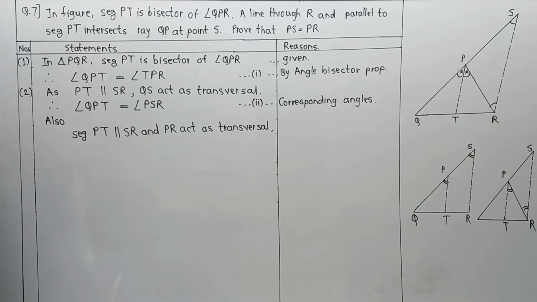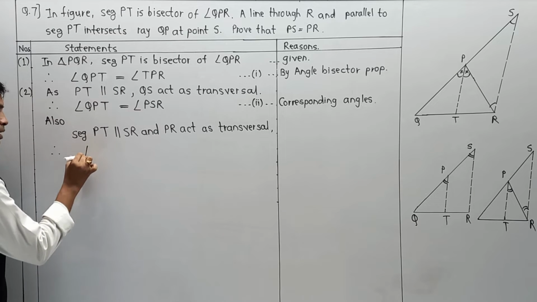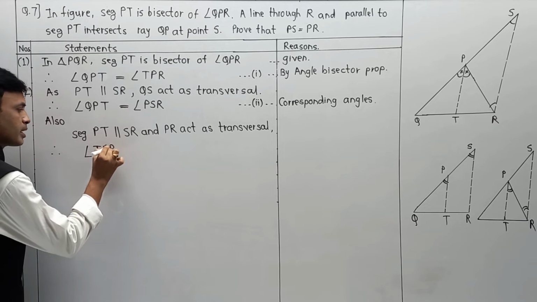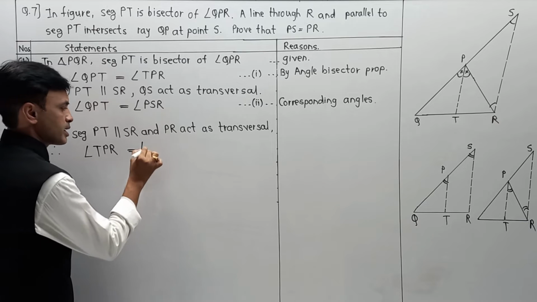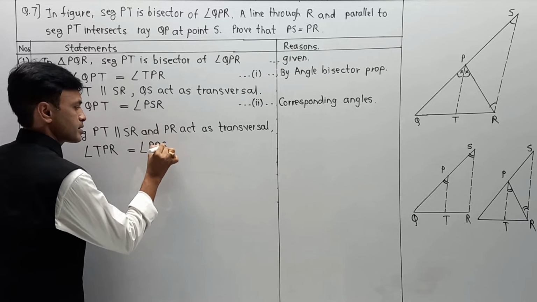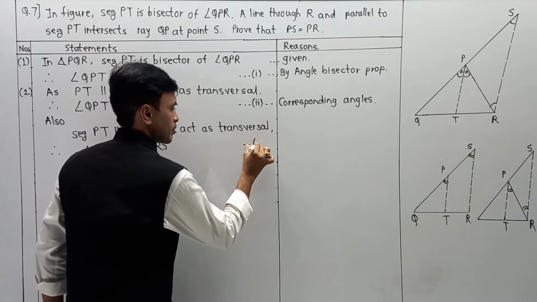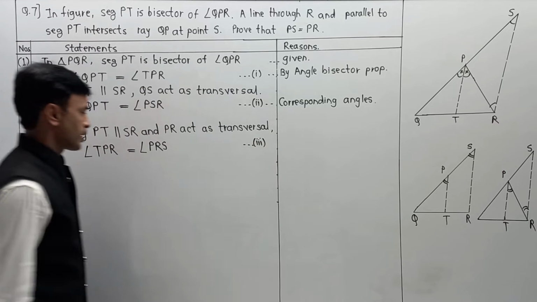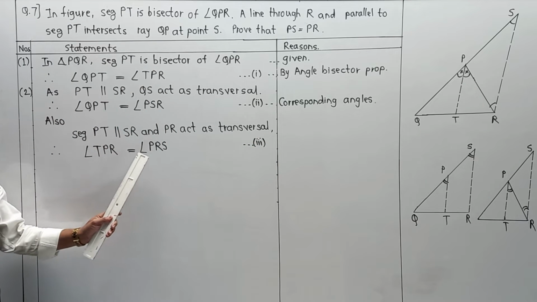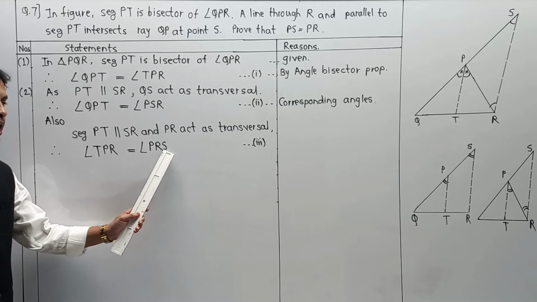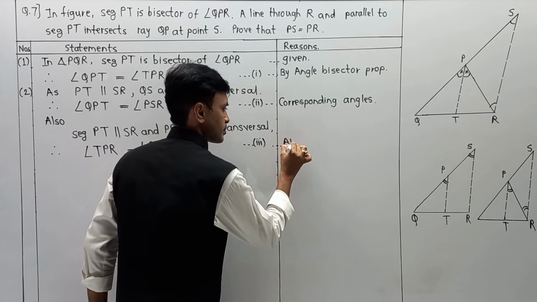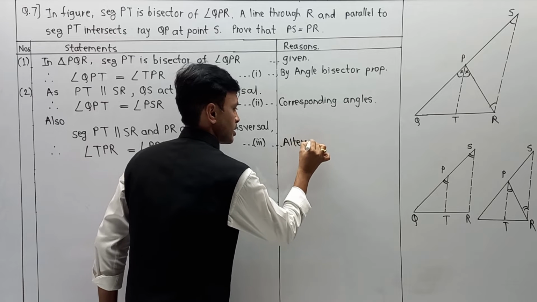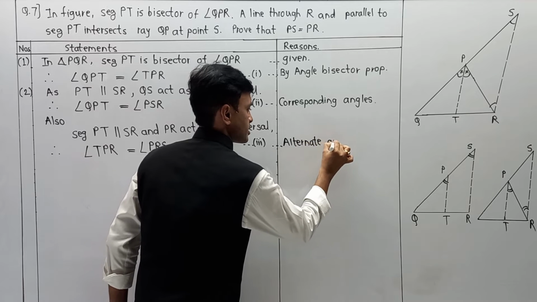Therefore angle TPR is equal to angle PRS. I would give it as equation number 3, and here angle TPR is congruent or equal to PRS, but the reason is alternate angles.